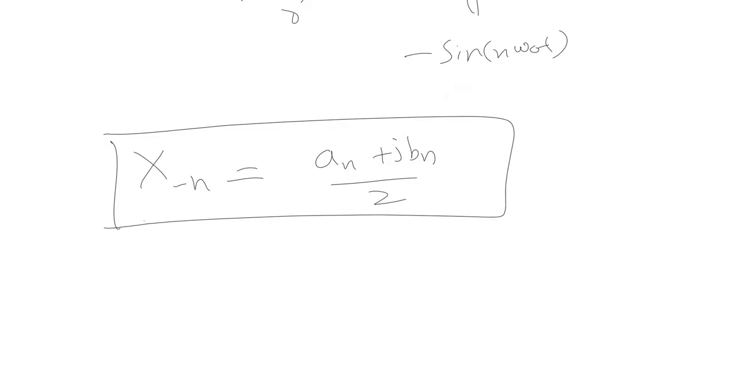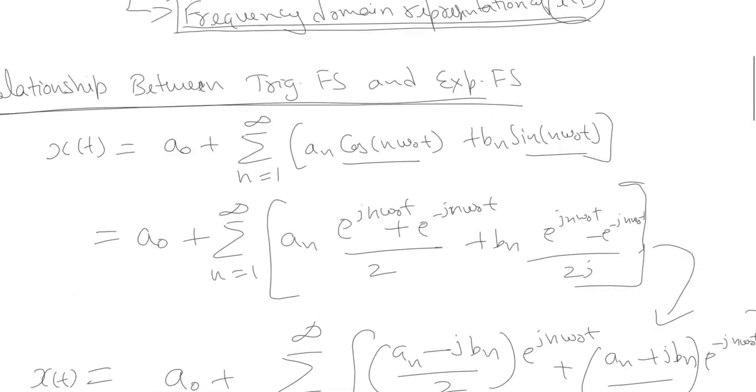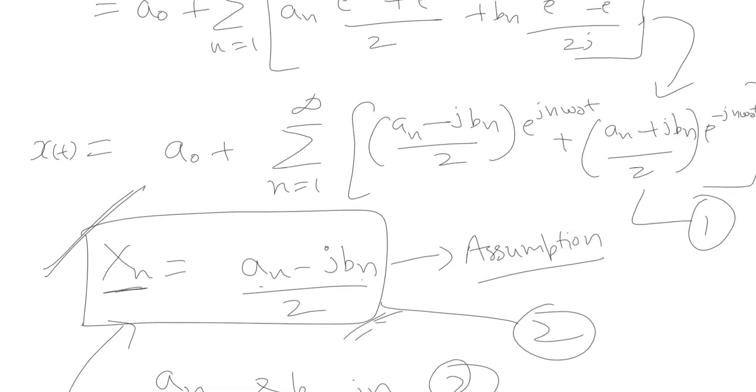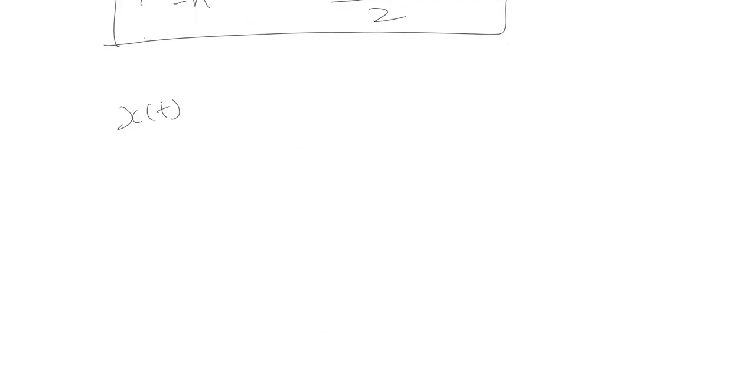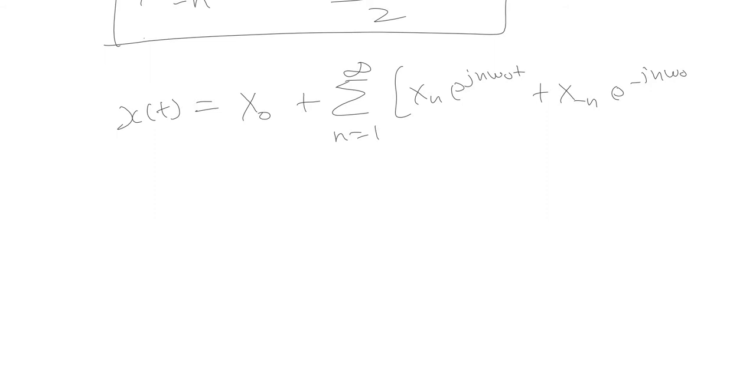So now if we combine all the equations that we have derived, look at equation number 1, and if we substitute the values: a naught we know is equivalent to x naught, an minus j times bn by 2 is x of n, and an plus j bn by 2, we have recently proved, is equal to x of minus n. If we substitute these values, x(t) is equivalent to x naught plus summation n ranging from 1 to infinity of x of n e raised to power j n omega naught t plus x of minus n e raised to power minus j n omega naught t.